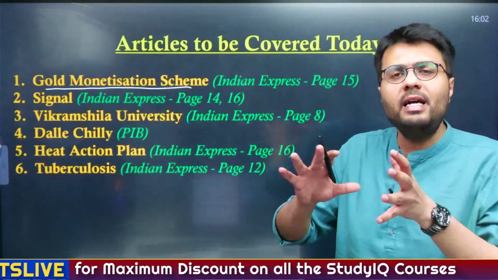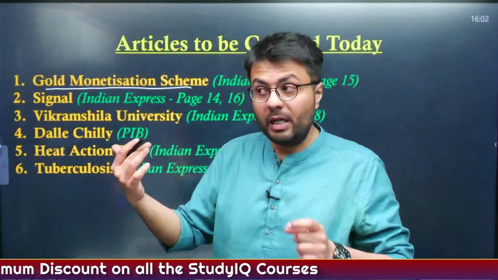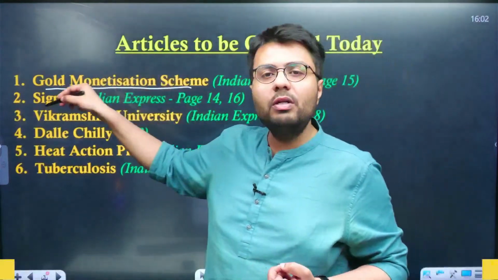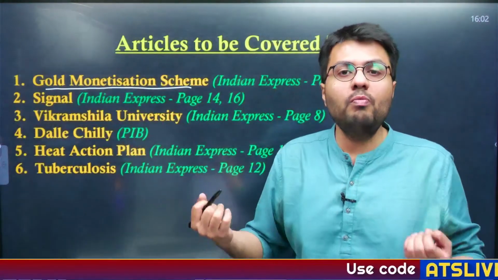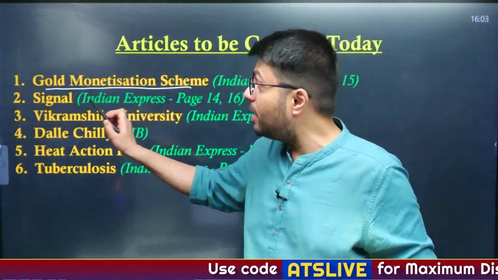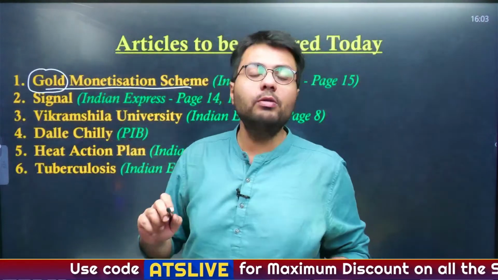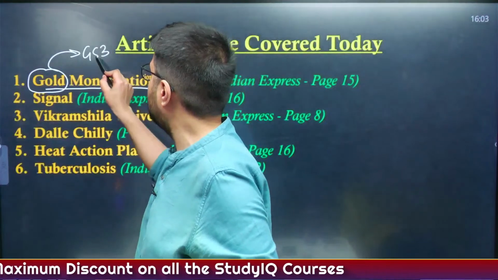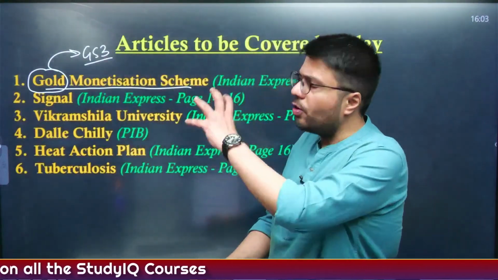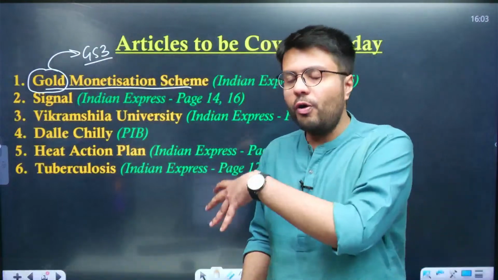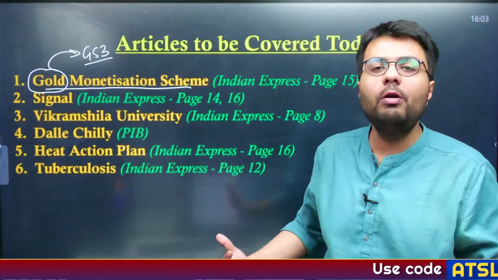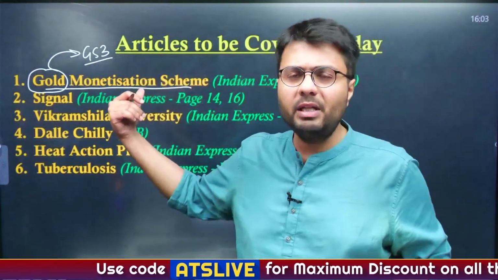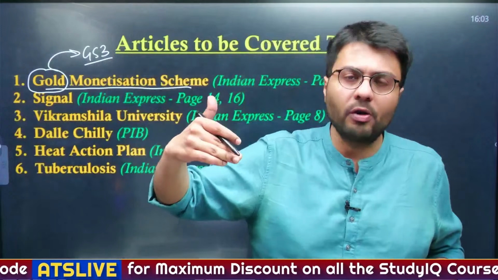So we'll try to understand in general what the scheme was all about and also solve a PYQ which appeared in the 2016 examination. Now this gold monetization scheme is a method to mobilize resources in the economy, particularly a very priced resource known as gold metal. So this article pertains to GS paper 3 syllabus that deals with the mobilization of resources, and also why we want to mobilize gold from domestic sources. In a way, we want to reduce the import of gold and also reduce the current account deficit. So it also deals with the external sector, again the part of economy syllabus.